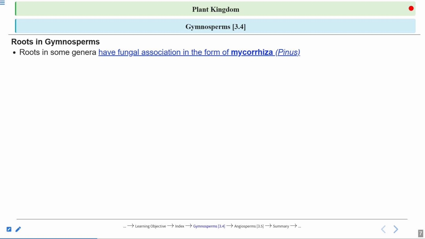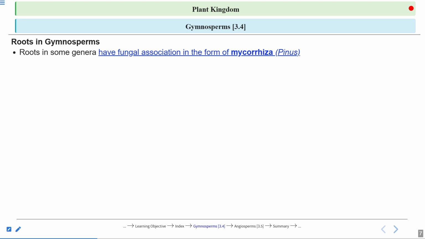But the mineral is not always available where the Pinus tree grows. At that time, what happens? Some fungi grow along with the Pinus tree and form a mat over the surface of the roots of the Pinus tree. They form an association. This association is called mycorrhizal association. Myco means fungi. Now, what type of association is it? How do they both benefit? Let us see that.